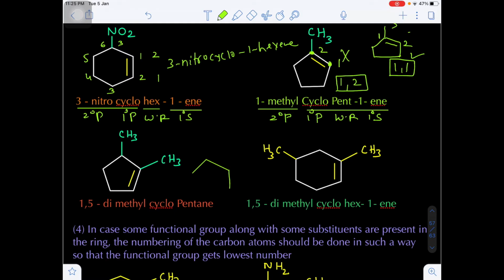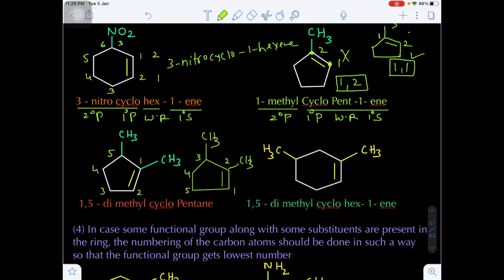First of all, in this case, first give the priority to the unsaturation, the double bond. Are you getting my point? Now let's suppose I am giving the first carbon numbering here, this will be the second carbon, this will be the third carbon. This is the first possibility. Otherwise I am giving the first double bond carbon this one, second this one, then you go in the clockwise direction, third carbon, fourth carbon, fifth carbon. So there are two possibilities for giving the numbering, clockwise as well as anti-clockwise.